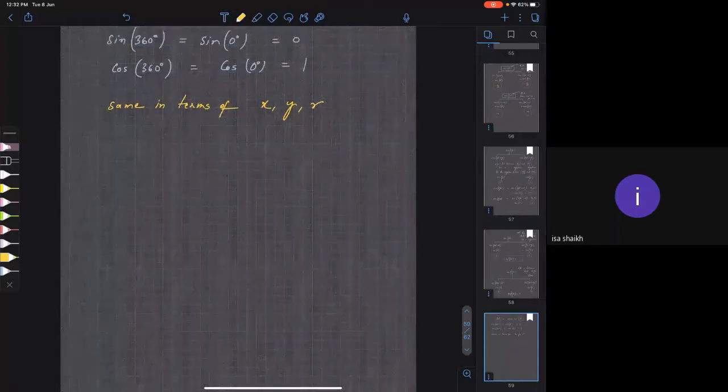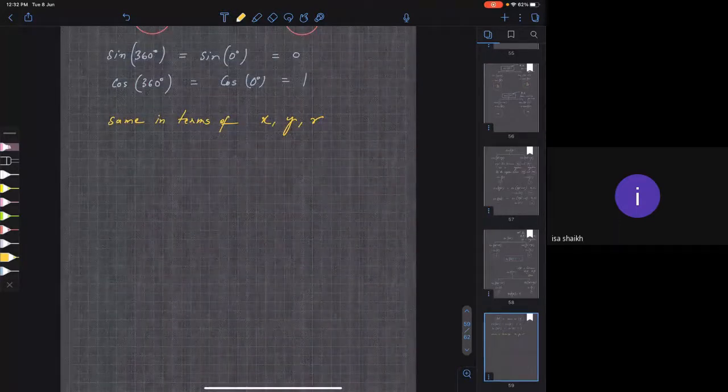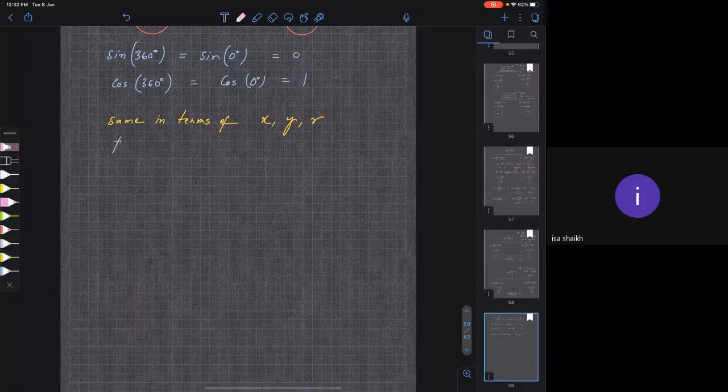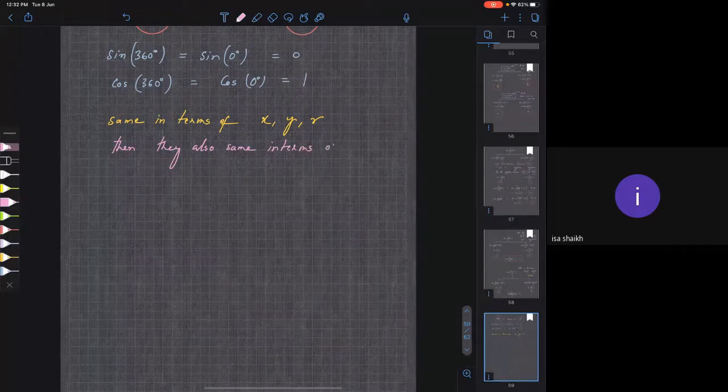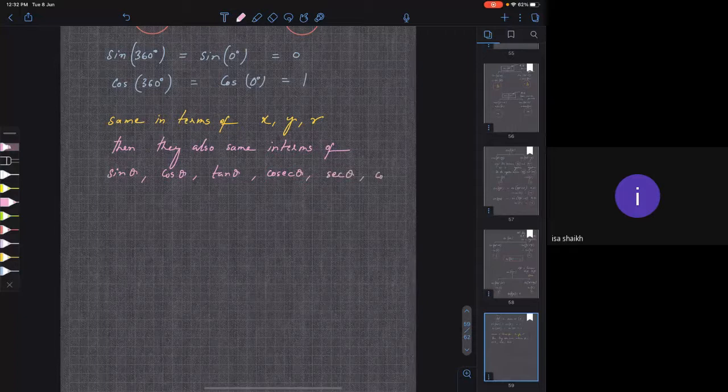If they are the same in terms of x, y, r, then they are also the same in terms of sin theta, cos theta, tan theta, cosecant theta, secant theta, and cot theta. You are getting my point?